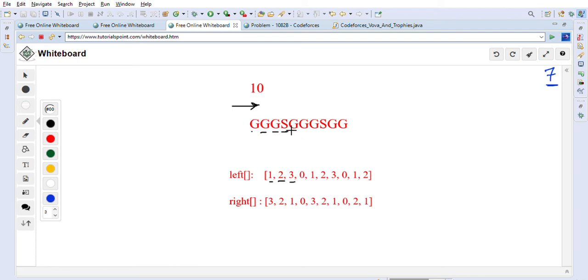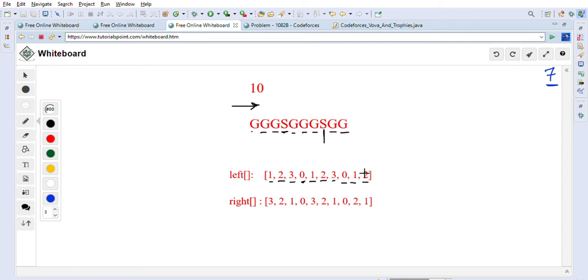Now we are seeing S, for silver trophy, so we will reset the count to 0 here. Again when we see G, we will increment the count by 1, so count becomes 1. Again we see G, count becomes 2. Again G, count becomes 3. Now we see S for silver trophy, we reset the count to 0. Again we see G, count becomes 0 plus 1, which is 1. Again G, count becomes 1 plus 1, which is 2. This way we will form this left array.